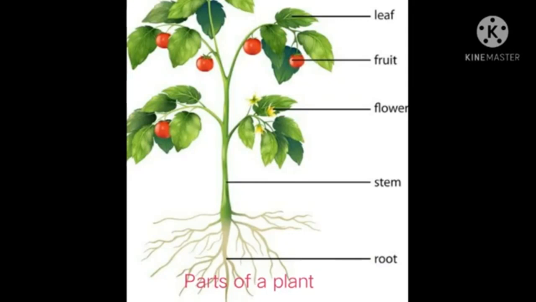Most plants consist of two systems. They are the root system and the shoot system. Root system is the underground part of the plant. Shoot system is the part of the plant above the ground.